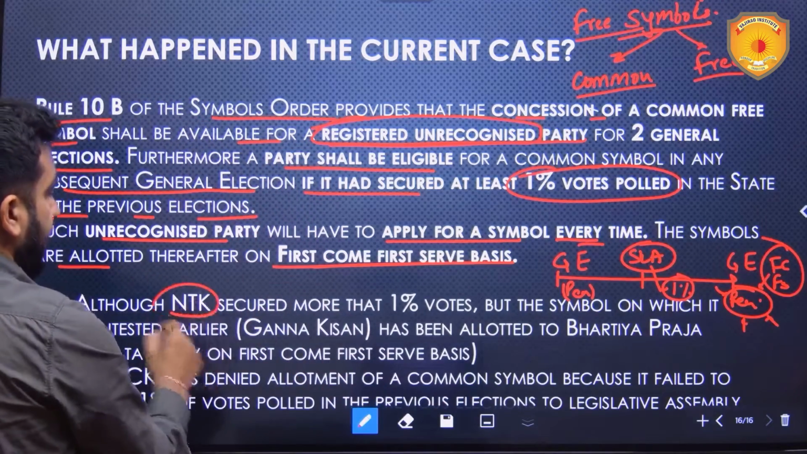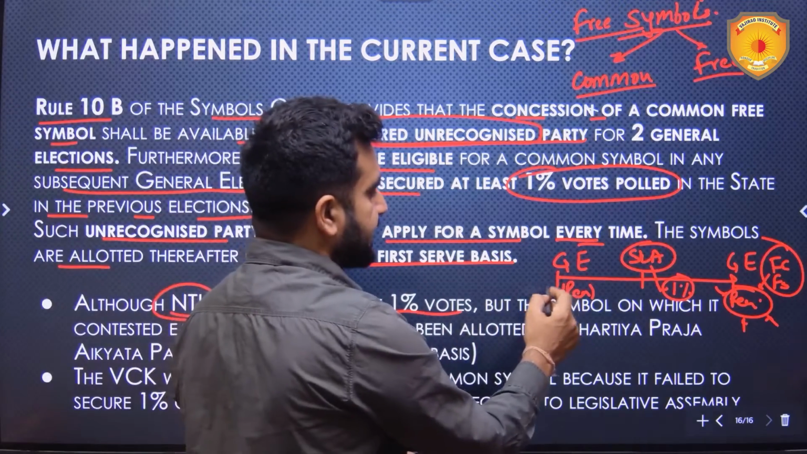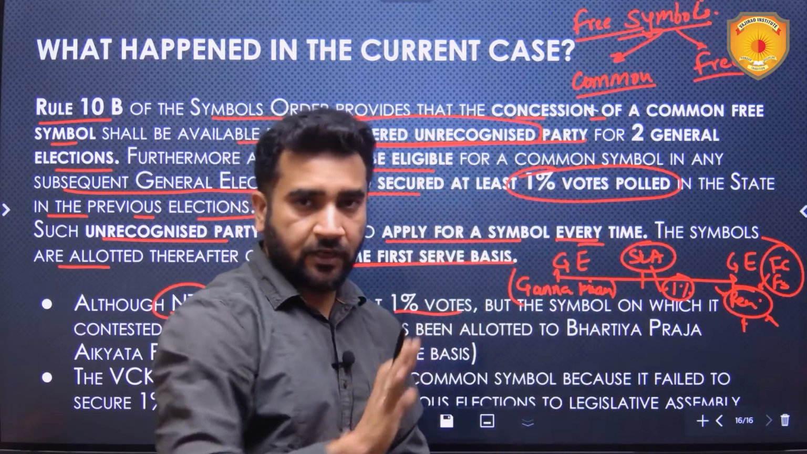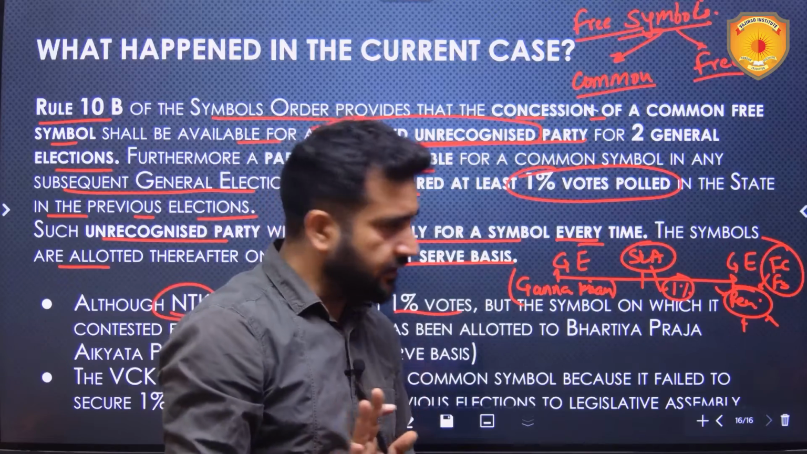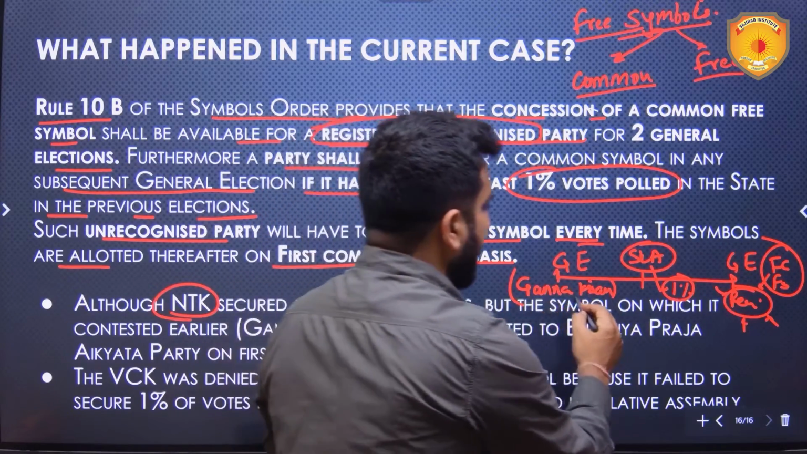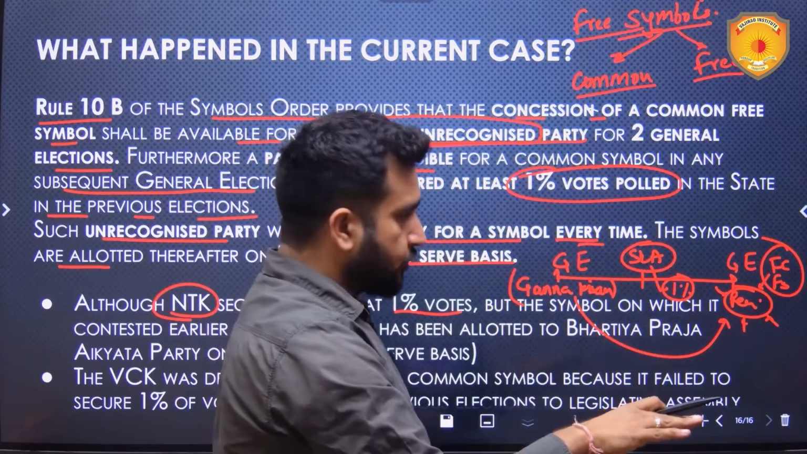So this is the criteria, or this is the process. Now, although NTK secured more than 1% votes, NTK had that symbol of Ganna Kisan over here. 1% votes were secured by it in the assembly elections in 2019-21. 2021 will be considered because it is the latest. Then this NTK party was eligible for Ganna Kisan over here also in the present general elections in 2024.